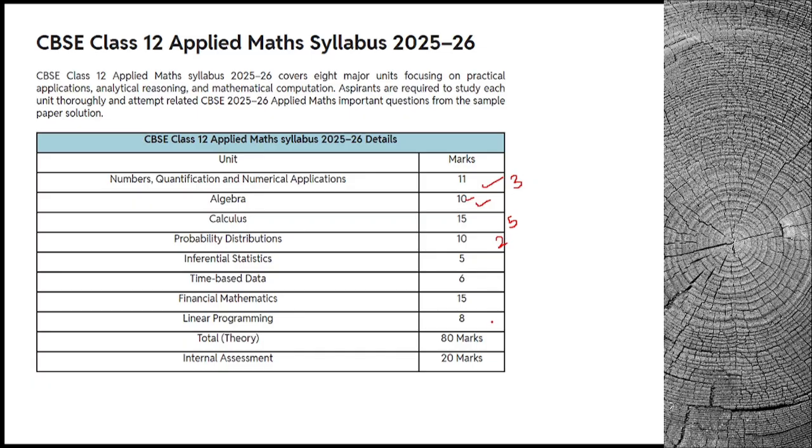Just solve the inequalities and make a graph, you will get 8 marks, a minimum of 5 marks. So for sure 25 marks if you focus on these selected topics in the coming 3 days. Minimum of 25 marks you will get, plus practicals. It's an Excel activity, so 20 marks for that in the internal part that you will score. So a very decent score of 45 to 50 marks you can easily score.